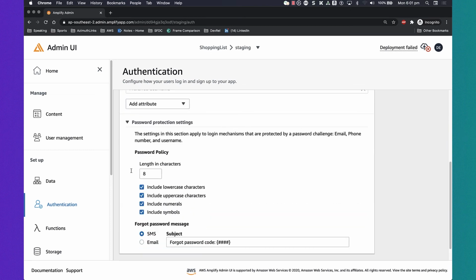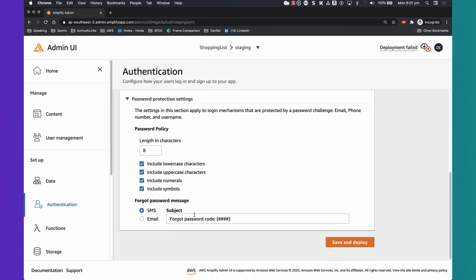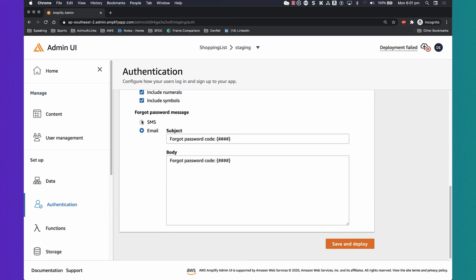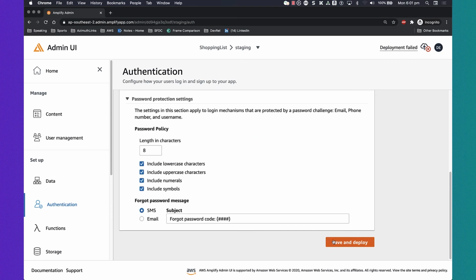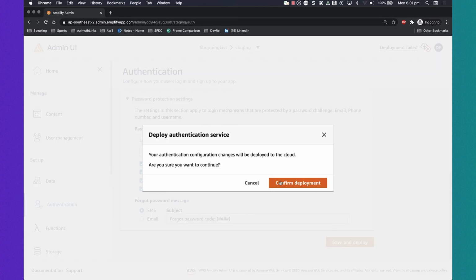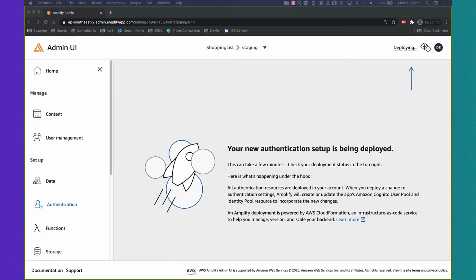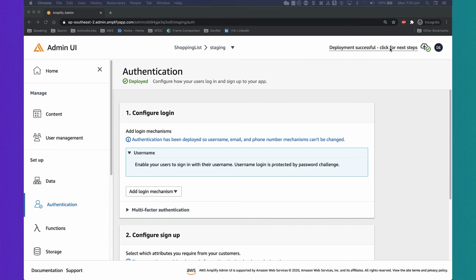All of this I can define, including the message that you get in an email or SMS. So if I hit save and deploy, this will build and configure a Cognito instance with all of those settings set. I can then use it to create users and authenticate into my application.